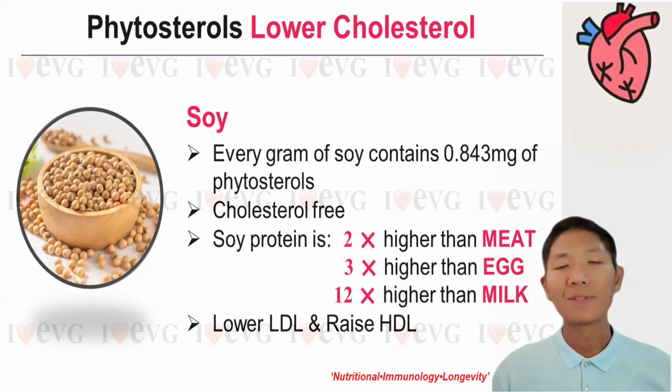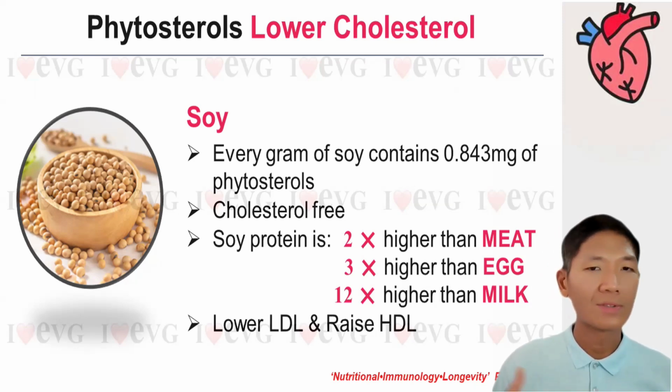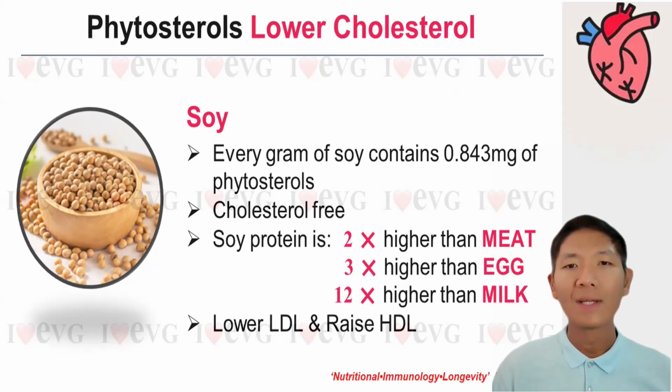The other plant food that is rich in phytosterol is dietary fibers. Besides, it can help to lose weight and prevent constipation. It can also help to lower down the cholesterol. There are 2 types of fiber. We call it insoluble fiber and soluble fiber.